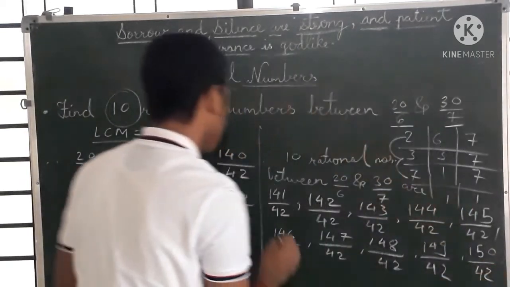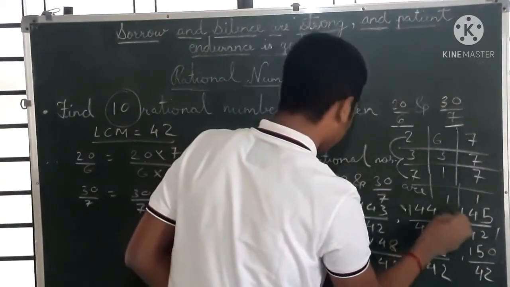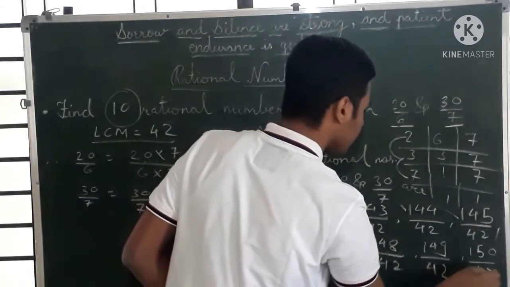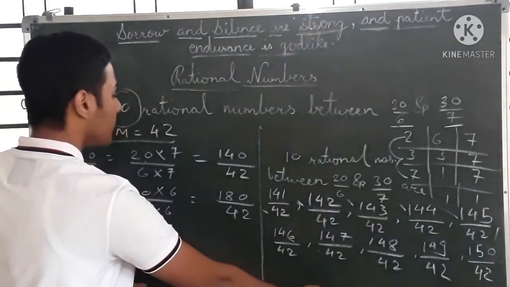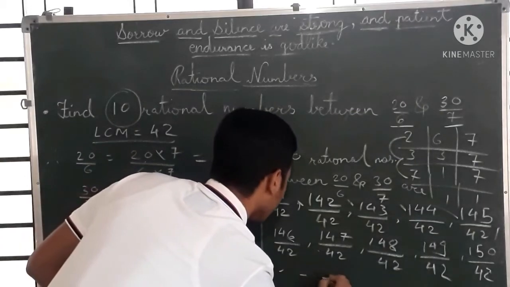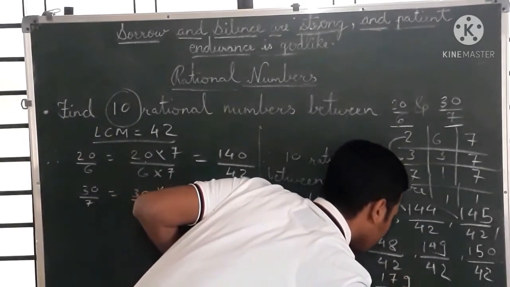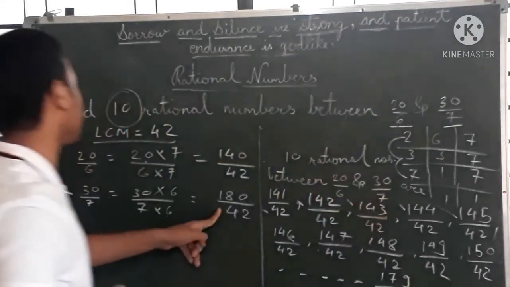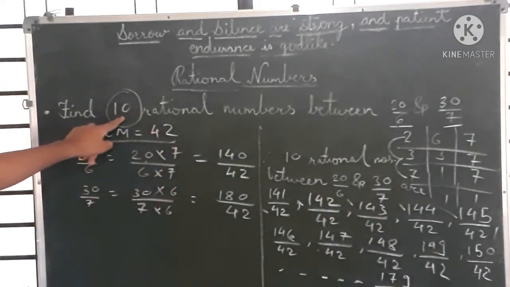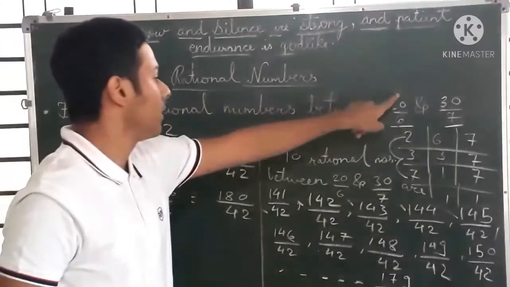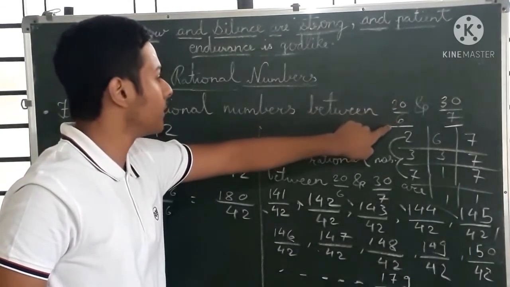Now count: 1, 2, 3, 4, 5, 6, 7, 8, 9, 10. So these are 10 rational numbers, and so on until 179 by 42. So this is another method to find 10 rational numbers between two given numbers.